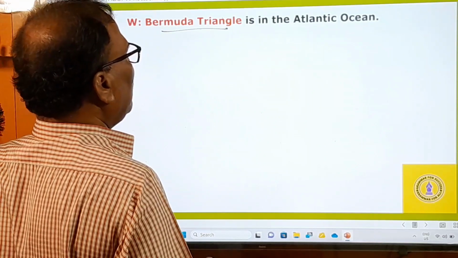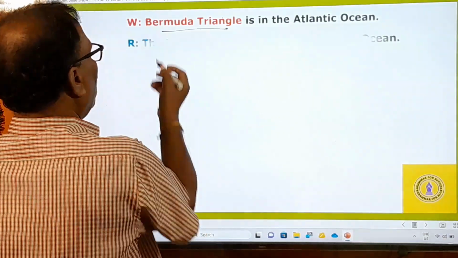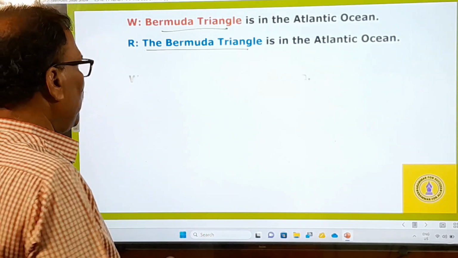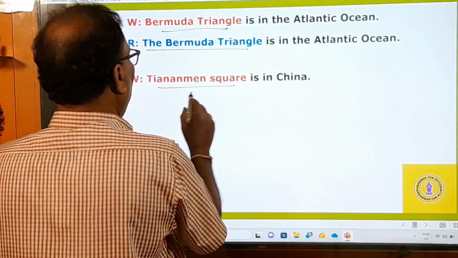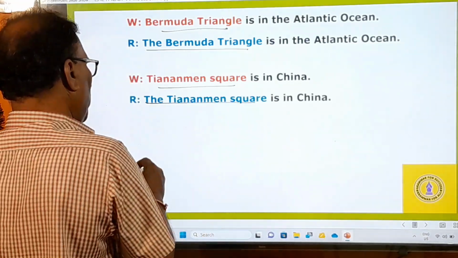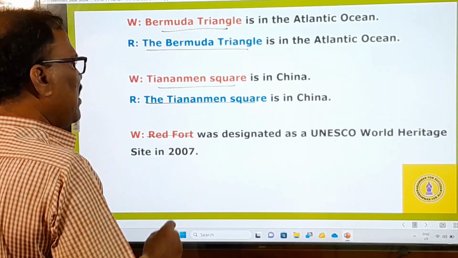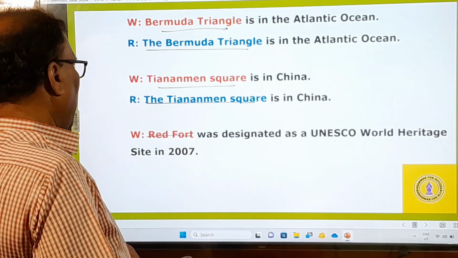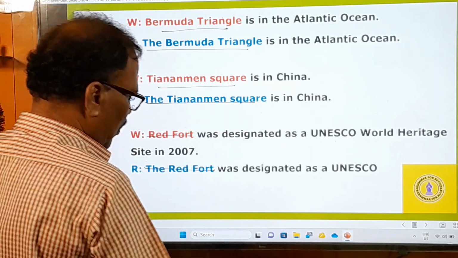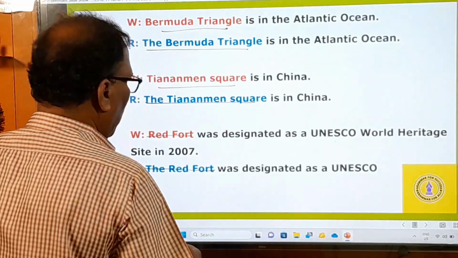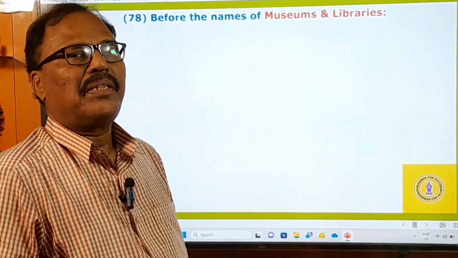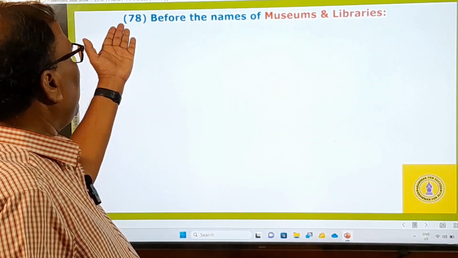Examples. Bermuda Triangle is in the Atlantic Ocean, right? So don't simply say Bermuda Triangle, but you say the Bermuda Triangle. Then comes Tiananmen Square is in China. Don't say simply Tiananmen Square. The Tiananmen Square. You have to use the definite article before that. Red Fort was designated as a UNESCO World Heritage Site in 2007. So you have to say the Red Fort. So in this way, wrong sentences are given on this rule, and you have to correct them in this way, right?